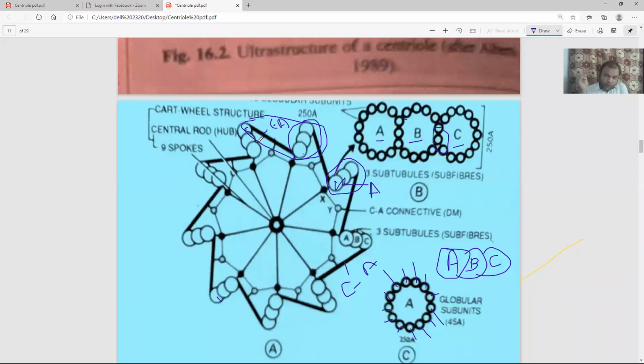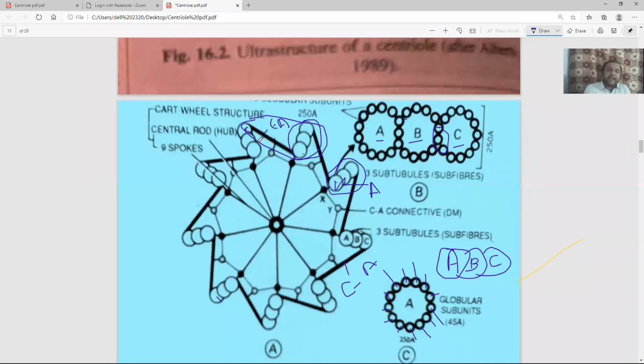But in examinations, even in your schooling, you might have come across the terminology 9 plus 0 arrangement and 9 plus 2 arrangement. When you are asked about the 9 plus 0 arrangement, the author is referring to the centriole. Why is it called 9 plus 0?